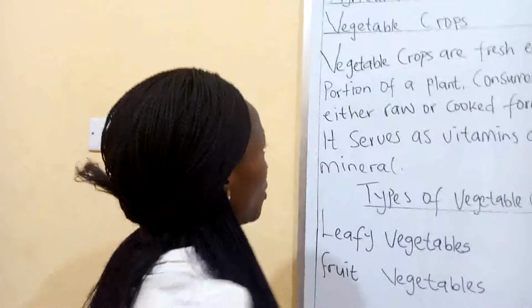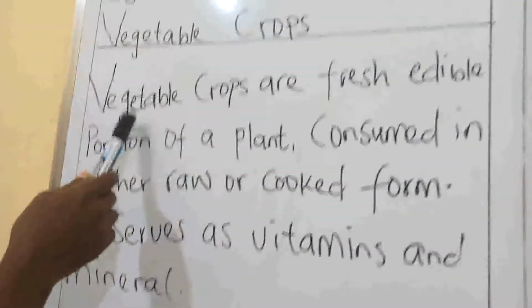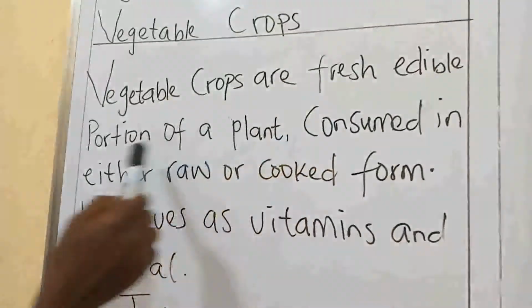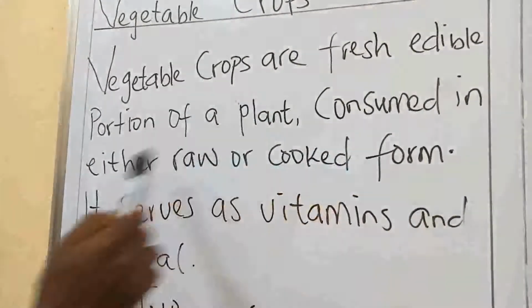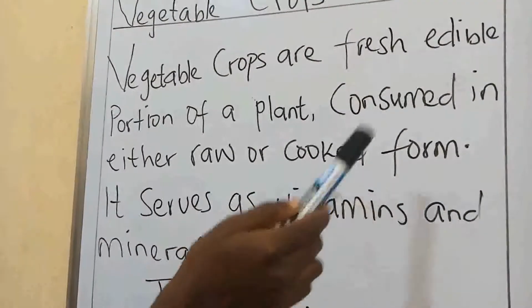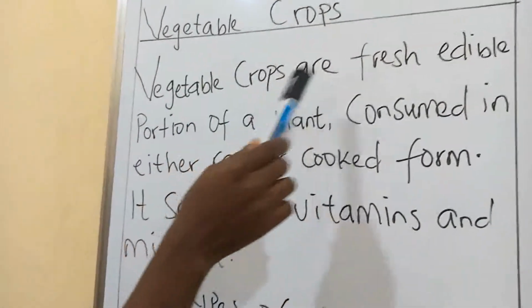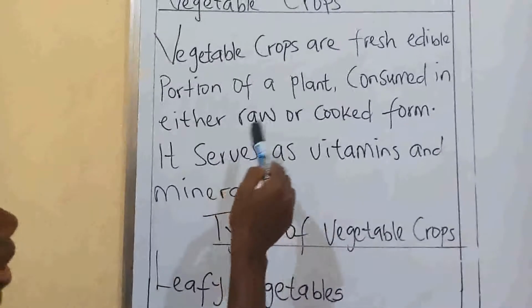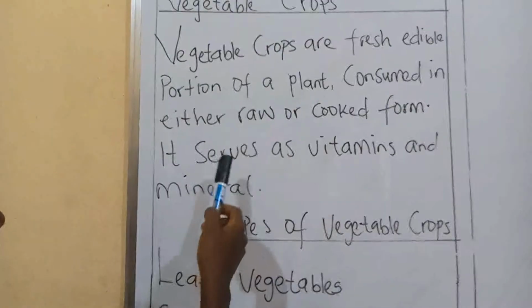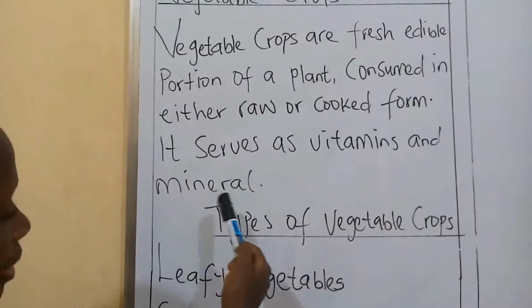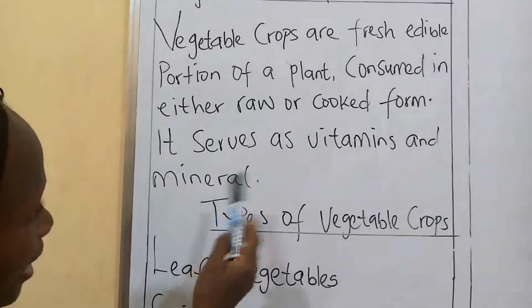Vegetables contain vitamins and minerals. Let us take down some things. We have the definition of vegetable crops: vegetable crops are the fresh edible portion of a plant consumed either raw or in cooked form. They serve as sources of vitamins and minerals.